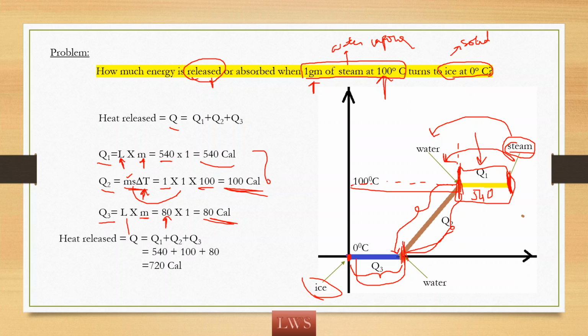So what is the total amount of heat rejected, which is the summation of Q1, Q2, Q3, 540 plus 100 plus 80, which is nothing but 720 calories. So it means that the water vapor at 100 degrees Celsius needs to reject a heat of 720 calorie so that it becomes ice at 0 degrees Celsius. I hope you understand the problem.